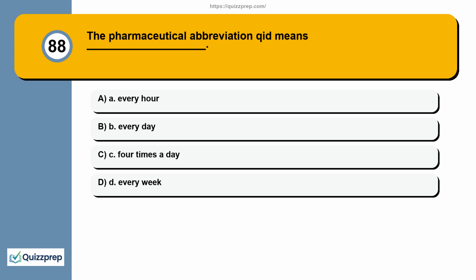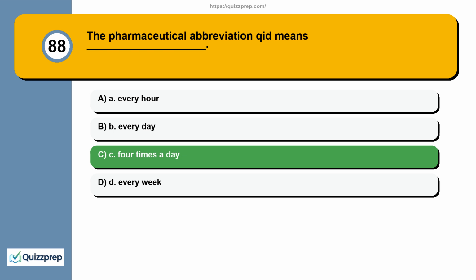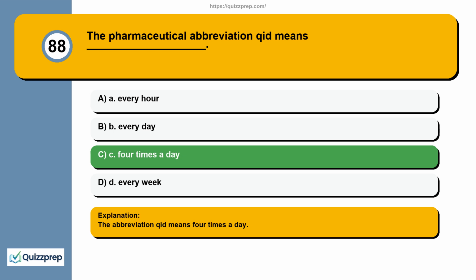Question 88. The pharmaceutical abbreviation QID means blank. A. Every hour. B. Every day. C. 4 times a day. D. Every week. The abbreviation QID means 4 times a day.